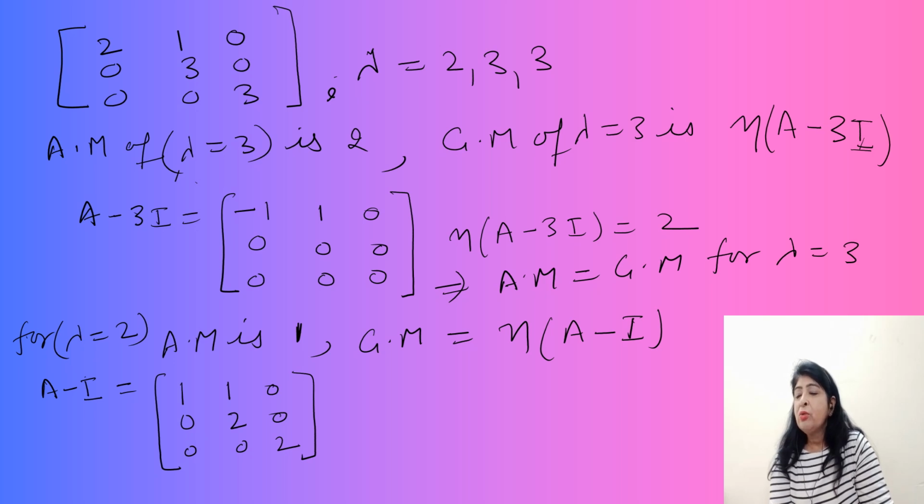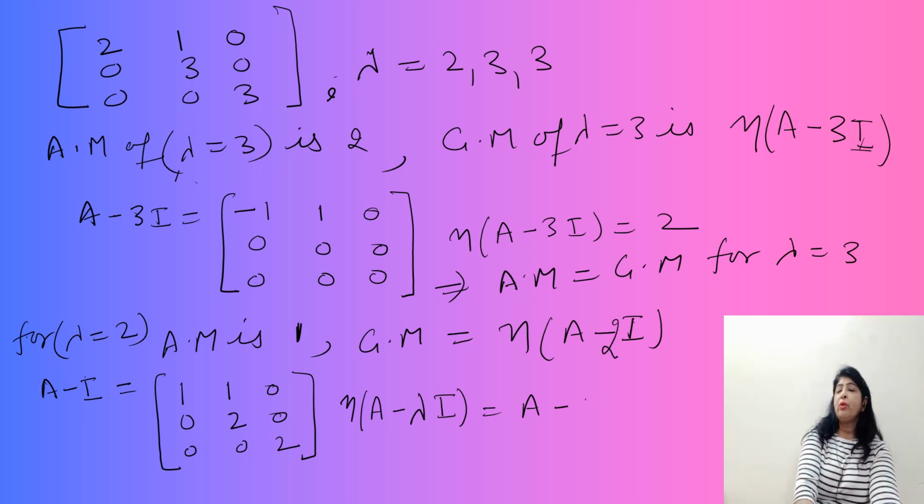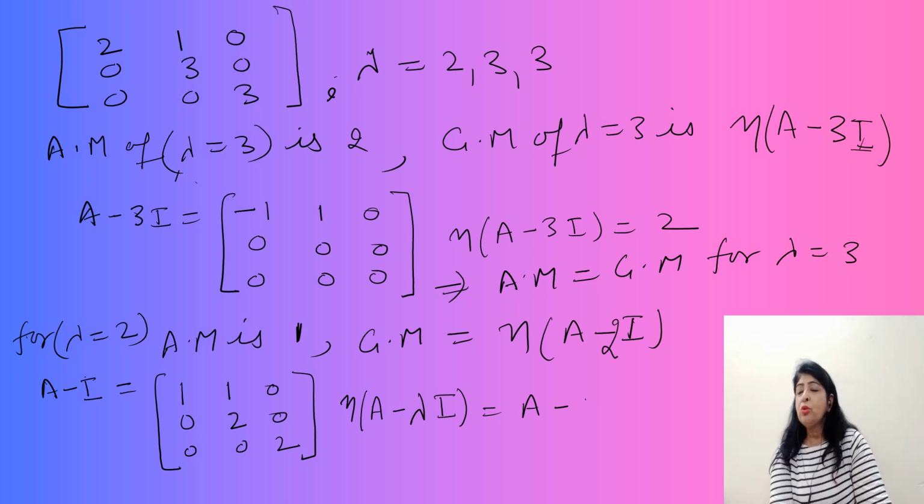Okay. So now the nullity of A minus lambda I, this is 2I, sorry, because lambda is 2. So for 2I the rows will be 0, 1, 1 and 0, 1, 1.